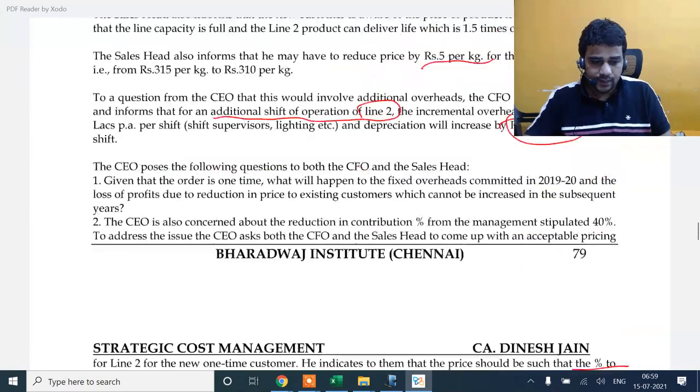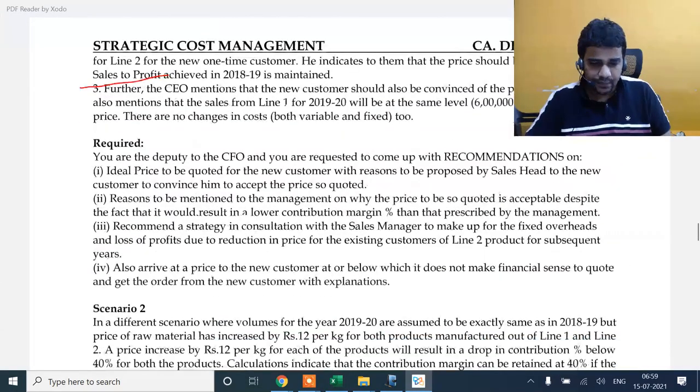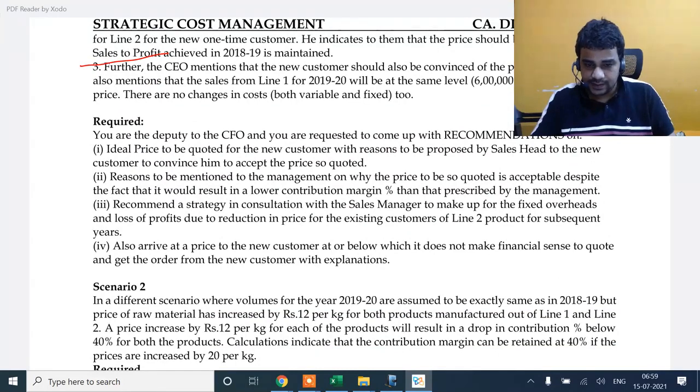Now scenario 2 is a very simple discussion. In a different scenario, they're saying don't link it together, where volumes are assumed to be exactly the same, but the price of raw material has increased by 12. Your cost has gone up by 12. For both the products manufactured out of line 1 and line 2, a price increase by 12 will result in a drop in contribution below 40%. Calculation indicates contribution margin can be retained at 40% if the prices are increased by 20 per kg.